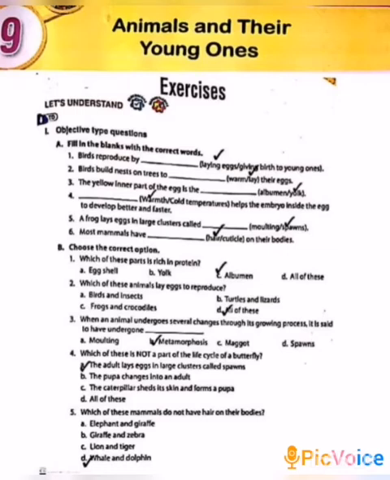Third one, when an animal undergoes several changes through its growing process, it is said to have undergone A. Molting, B. Metamorphosis, C. Maggot, D. Spawns. The answer is B. Metamorphosis.